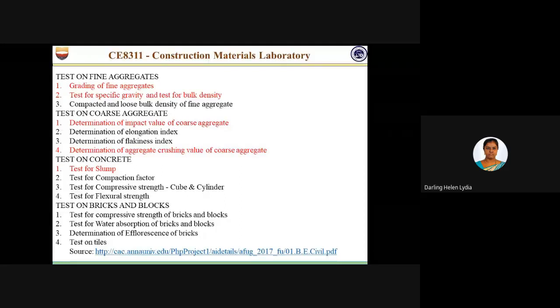These are the experiments we can see in vlabs.co.in: grading of fine aggregates, test for specific gravity and test for bulk density, then determination of impact value of coarse aggregate, determination of aggregate crushing value of coarse aggregate, and test for slump. The remaining experiments are under progress, and they will also be updated on the website soon.